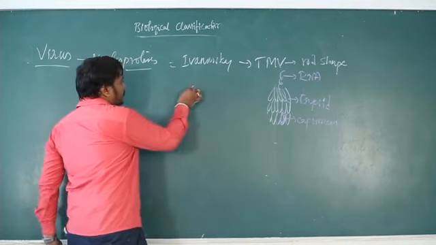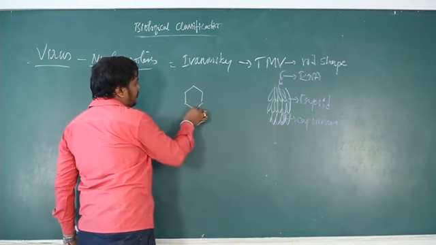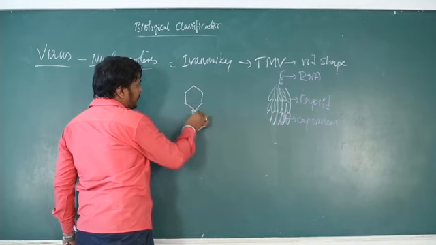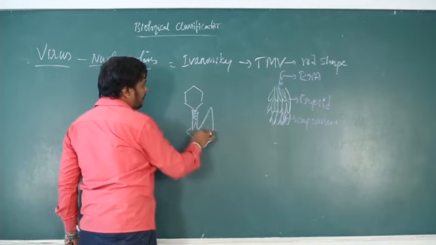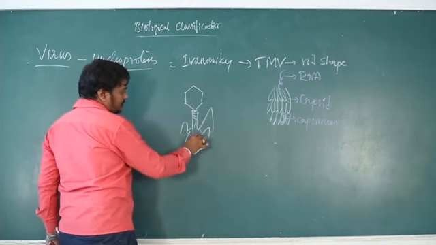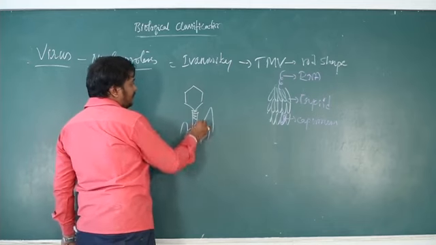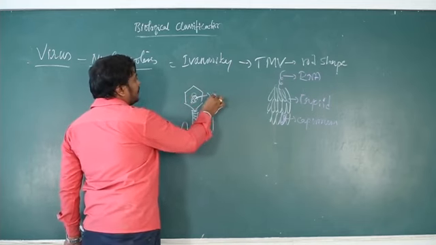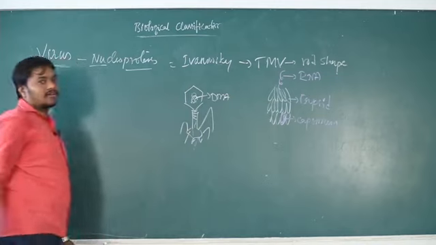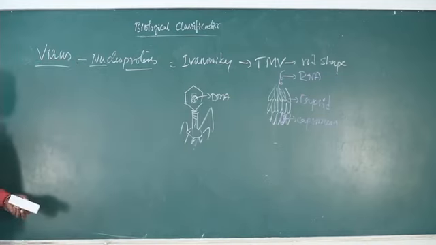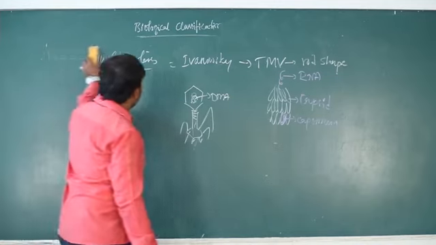So you study the structure of bacteriophage. It has a head, then collar, contractile sheath it has, then a tail plate, tail fibers, central core has a pointed structure, infection peg, and it has a DNA as a genetic material. Okay, it's called bacteriophage, which infect the bacteria. Okay, so this is about the virus.